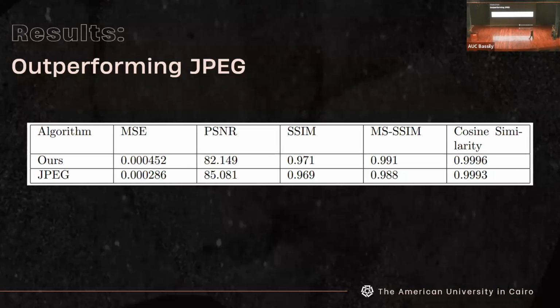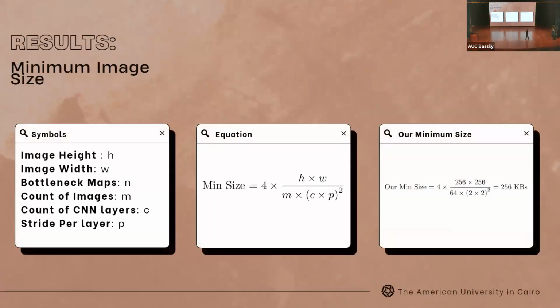And if you look at the cosine similarity index, despite that sometimes it's considered obsolete, we actually get really good results. And it's fair to claim at this point that we might be the only researchers working on autoencoders that do outperform JPEG in that aspect, given these image quality metrics.